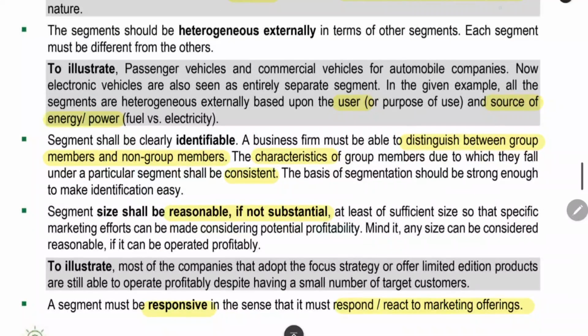The second point is that it should be heterogeneous externally. When you compare one segment with another segment, the basis of criteria should be different. We have passenger vehicles and commercial vehicles, and then we are bringing a new segment called electric vehicles. Passenger vehicles and commercial vehicles are categorized based on the purpose of usage. The third one, electric vehicles, is based on the source of energy, electricity. So we can categorize based on different heterogeneous criteria also. We have different criteria. That is also one more thing.